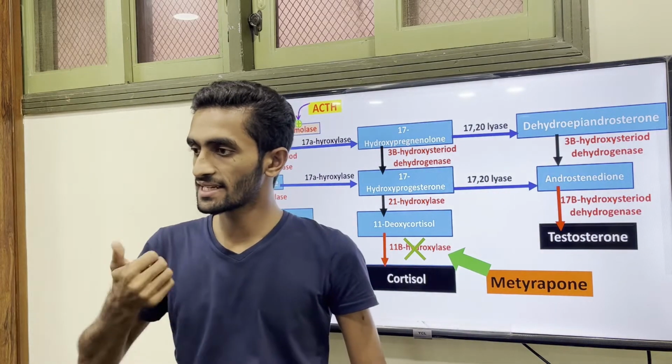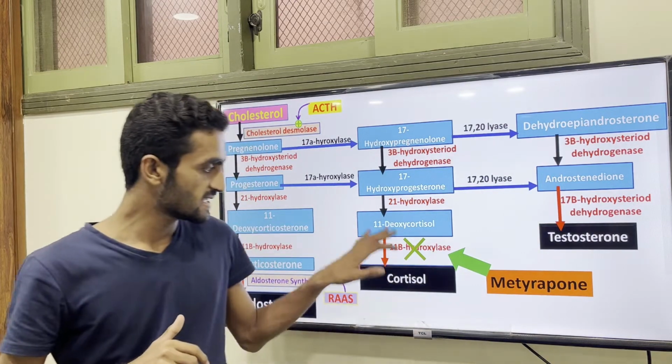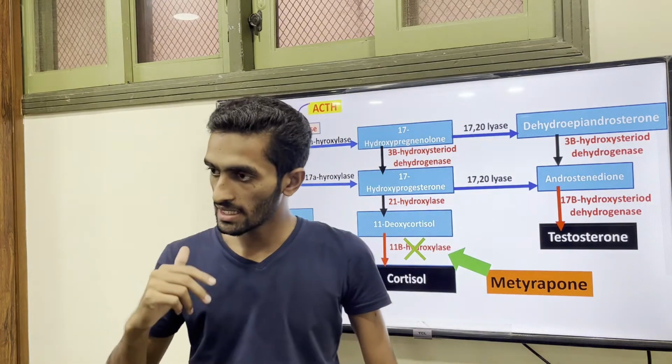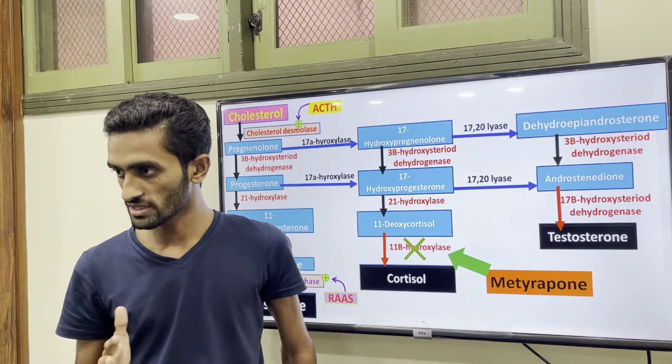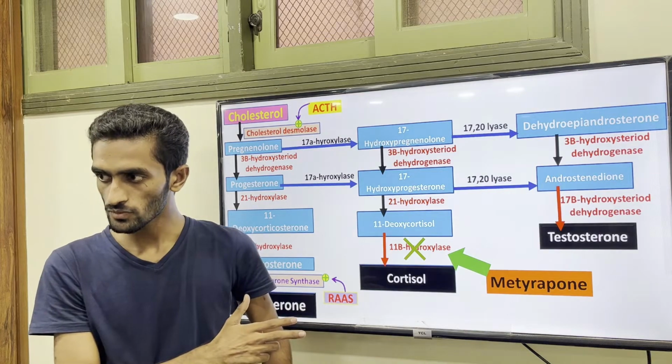When there is higher cortisol, ACTH will decrease by feedback. But in this case, 11-deoxycortisol does not send feedback. So by this test we can identify Cushing syndrome, if there is a cortisol problem.